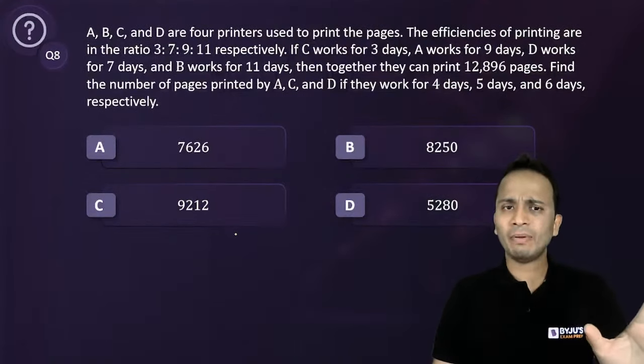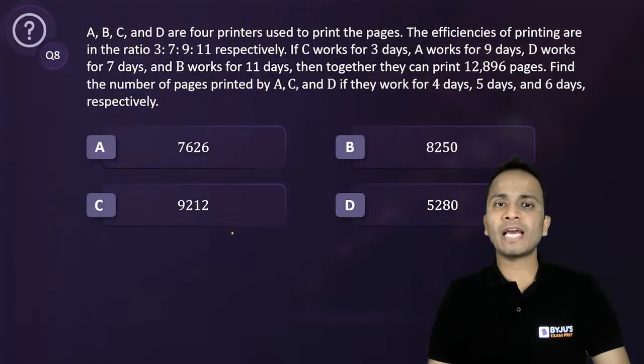So it is a straightforward question of time and work, but a certain amount of calculation will be required here.